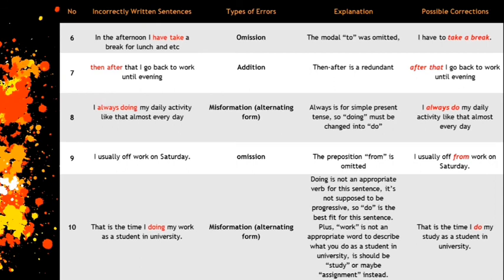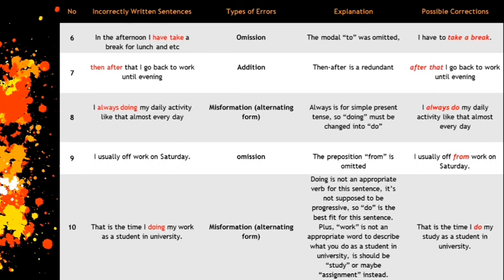And the last sentence, she said, "that is the time I doing my work as a student in university." The type of error is misformation or alternating form because doing isn't an appropriate verb for this sentence. It's not supposed to be progressive, so do is the best fit.